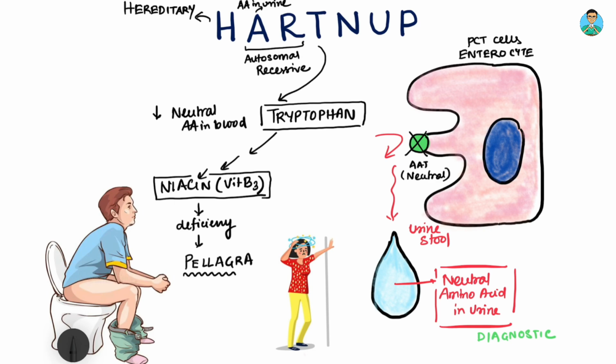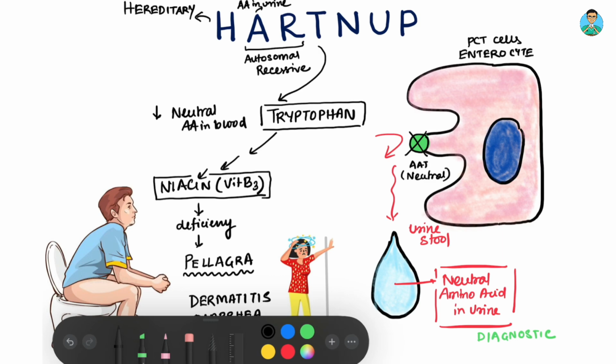which is remembered by a triad of dermatitis, a pericervical or around the neck dermatitis, that is Casal's necklace, diarrhea, and dementia. So this is one aspect of the major manifestation of Hartnup disease.